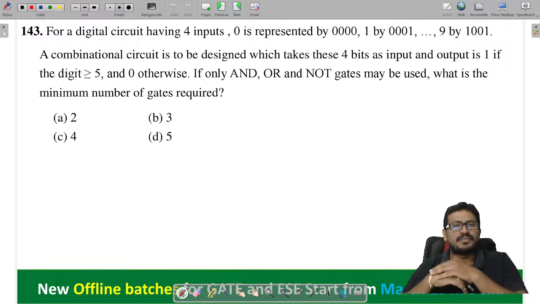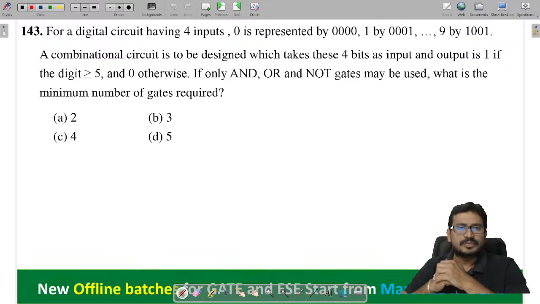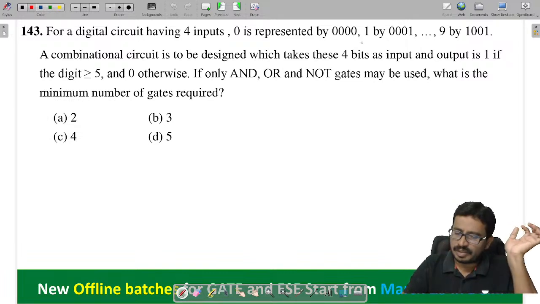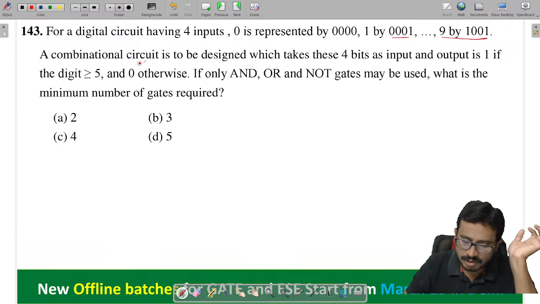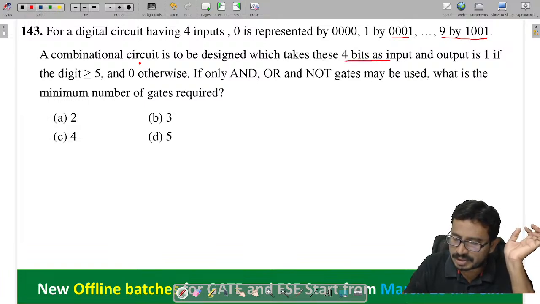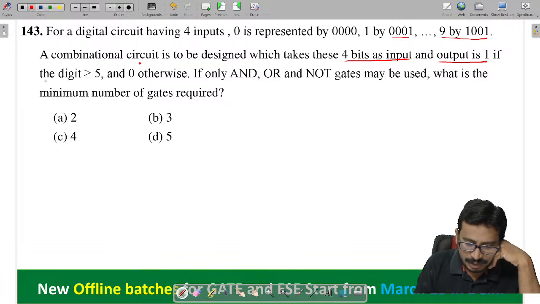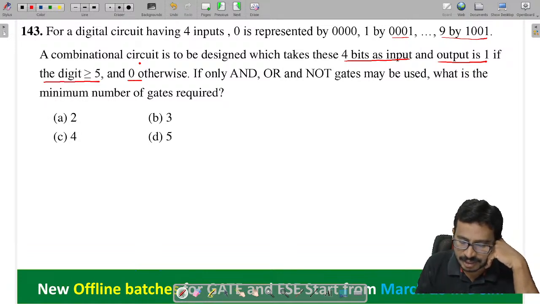Take this problem. For a digital circuit having four inputs, 0 is given as 0 0 0 0, 1 is given as 0 0 0 1, and 9 is given as 1 0 0 1. A combinational circuit is to be designed which takes these 4 bits as input, and the output is 1 if the number is greater than 5, and otherwise 0.